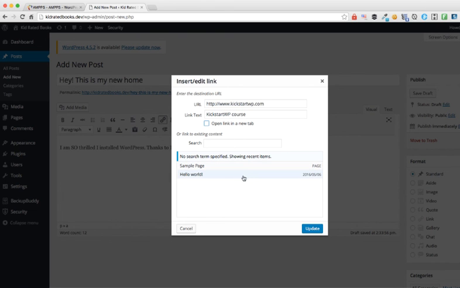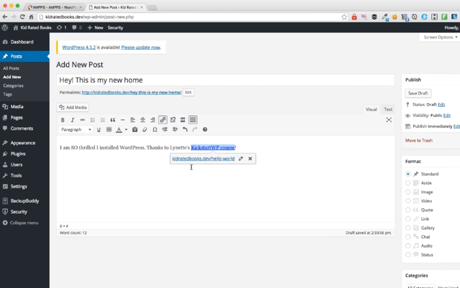If you want to link to a page or another post in your blog, all you need to do is do a search. If you've got lots of posts and you can't find it here, it will also show you the list of the latest posts and pages in here. You can simply click that, and the URL has changed and updated, and it will now link to that URL.